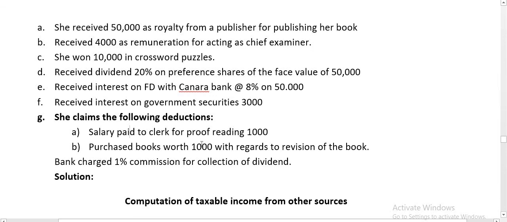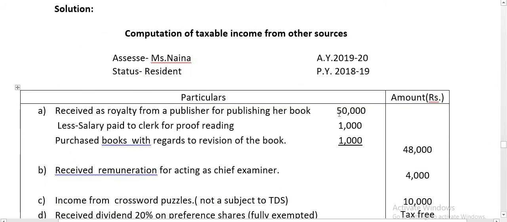So expenses on royalty can be deducted under income from other sources. Remember student, salary paid to clerk for proofreading and purchase of books with regard to revision of the book, both are expenses on royalty of publishing books. So both can be deducted. So 50,000 minus 1,000 minus 1,000, 48,000.